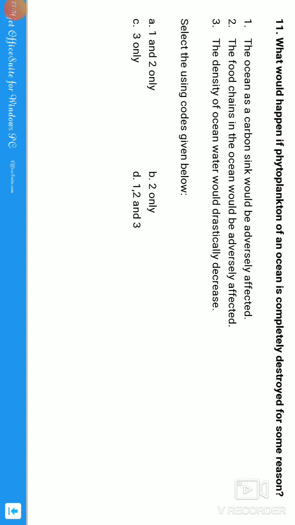And the density of the ocean water would drastically decrease. Okay, guys, so the density of the ocean water would drastically decrease. No, guys, it would drastically increase. Why? Because if the phytoplanktons die, there is more waste present in the ocean, guys. So it makes the ocean water denser with more plankton, and the density will be increased. So the third statement is wrong. So 1 and 2 are the correct statements, and the correct answer is A. Okay, so let us see, guys.